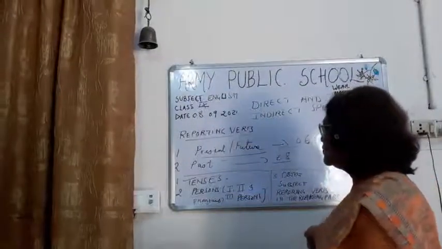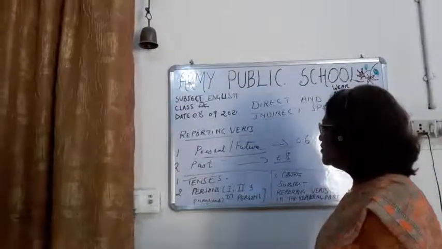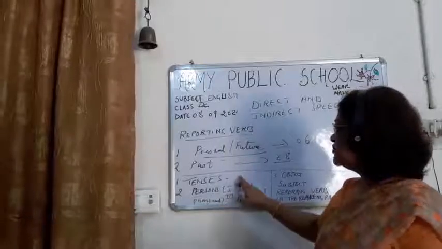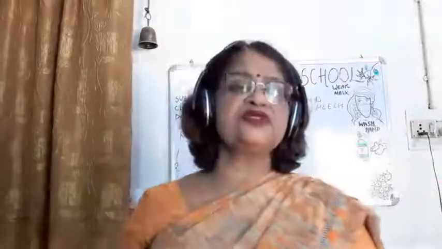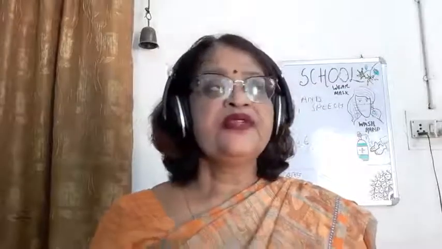Okay. So children, you should know tenses, and you have to know first person, that is I and we. First person singular is I, and first person plural is we. Second person singular is you, second person plural is you or your. Third person singular is he, she, it. Okay. Any name of a singular thing, or any person who is singular.